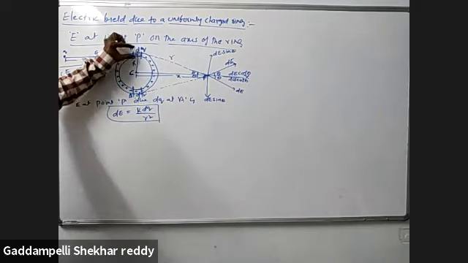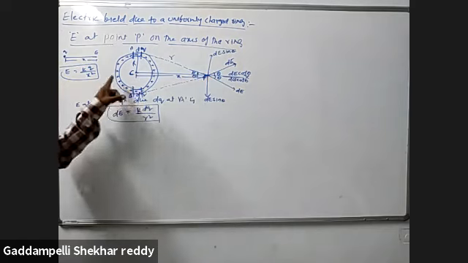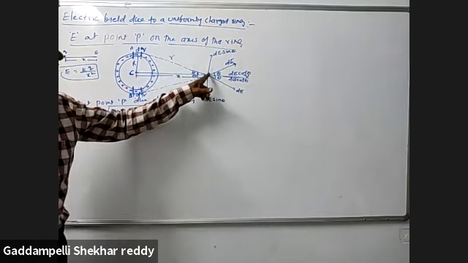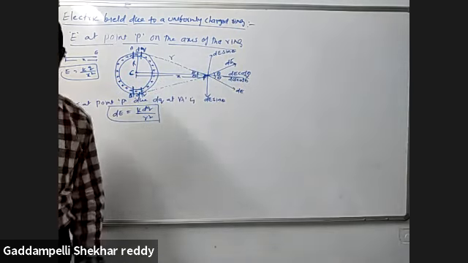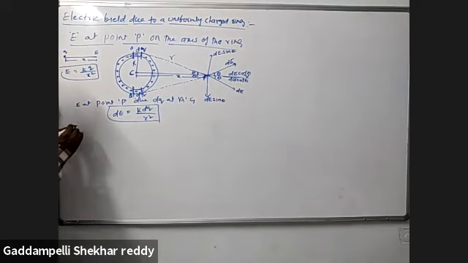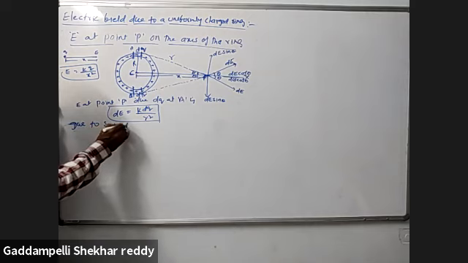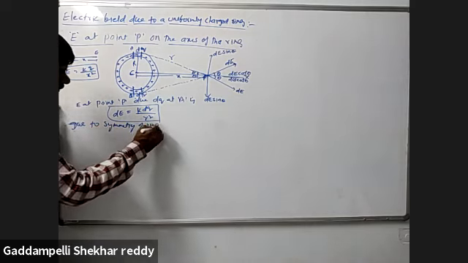By symmetry, all the vertical components, all the components perpendicular to the axis, will be cancelled due to the symmetry of the ring.